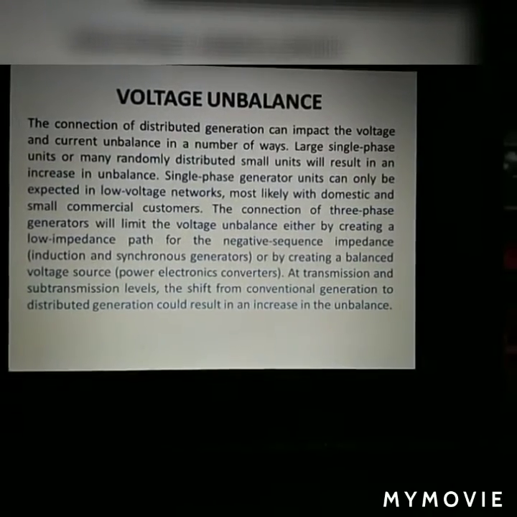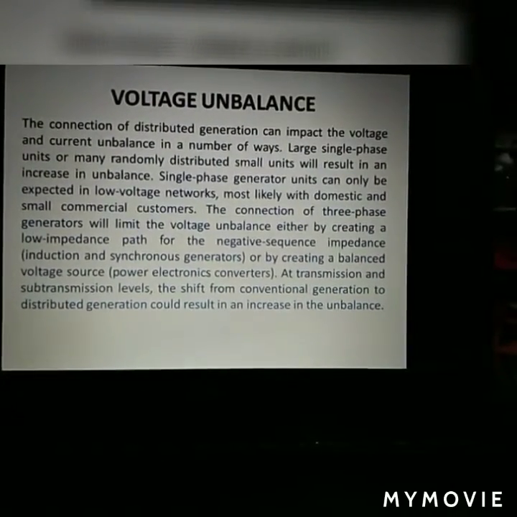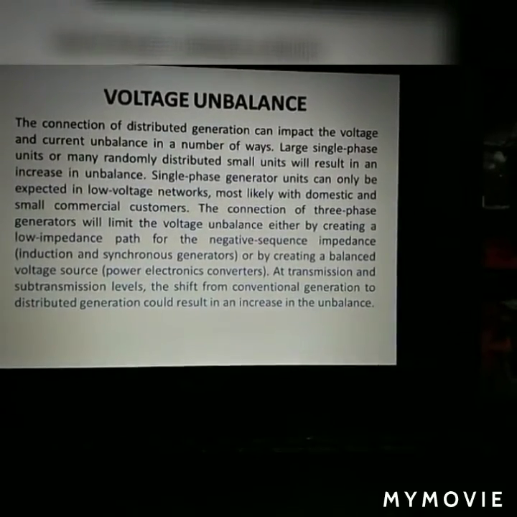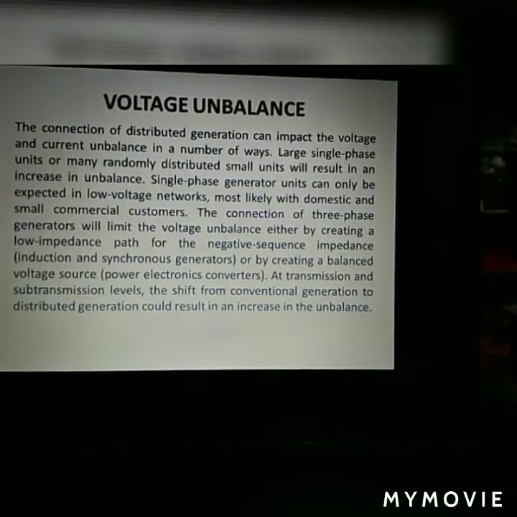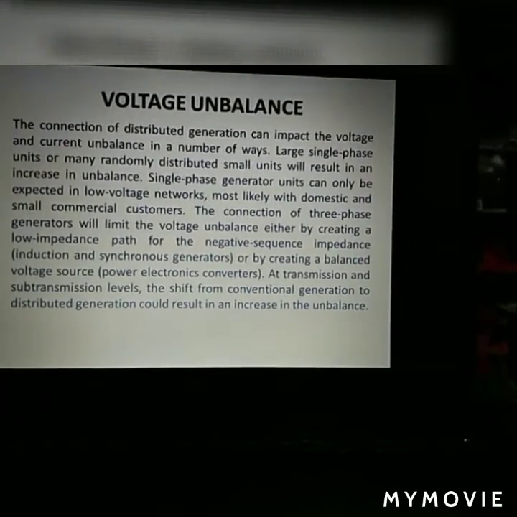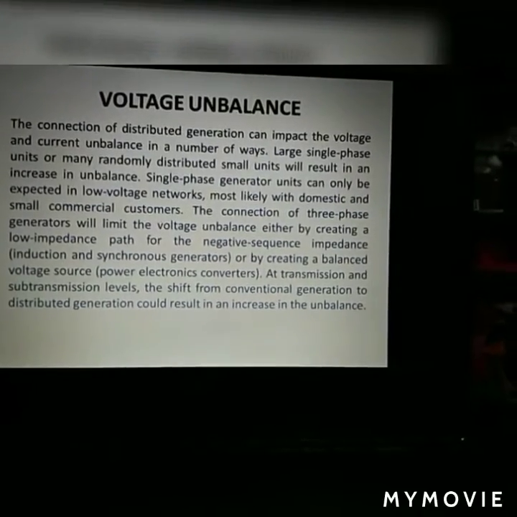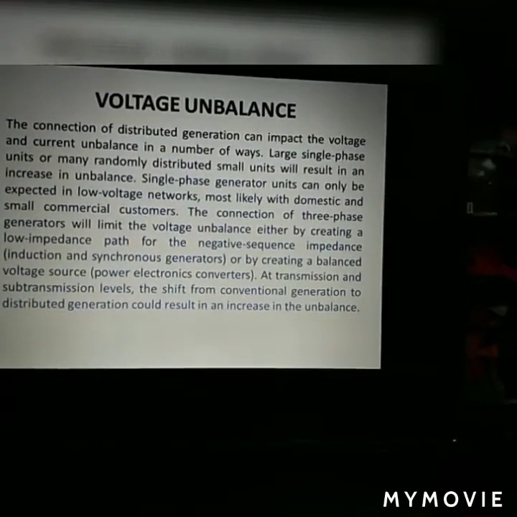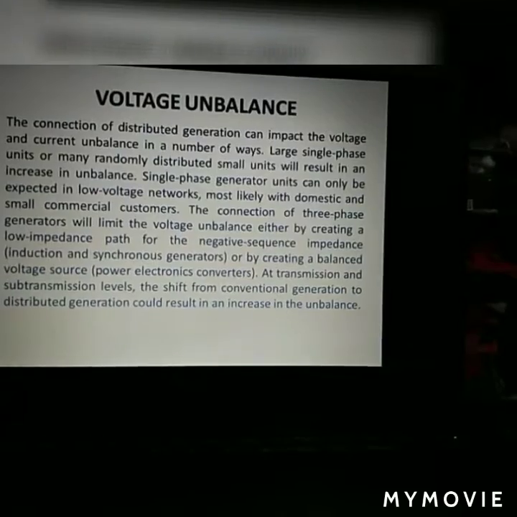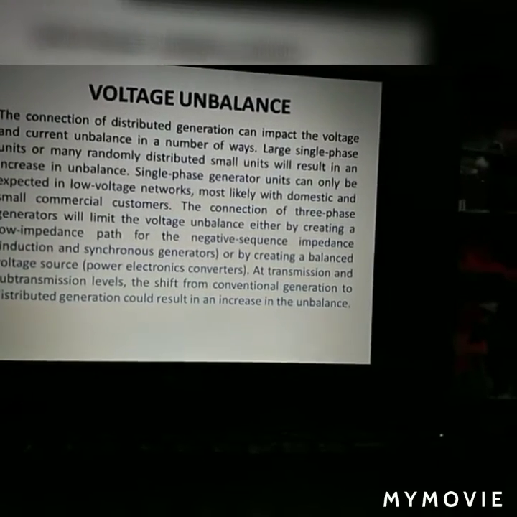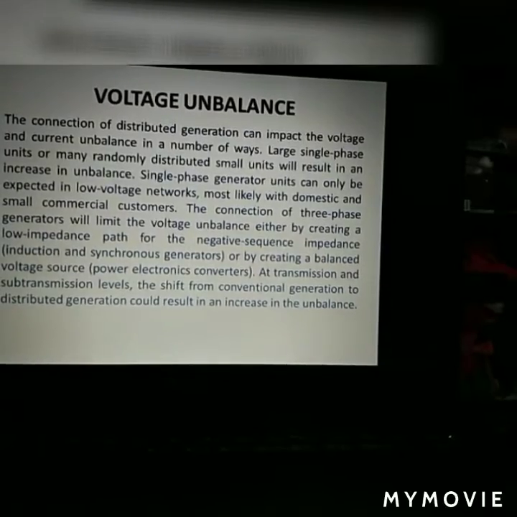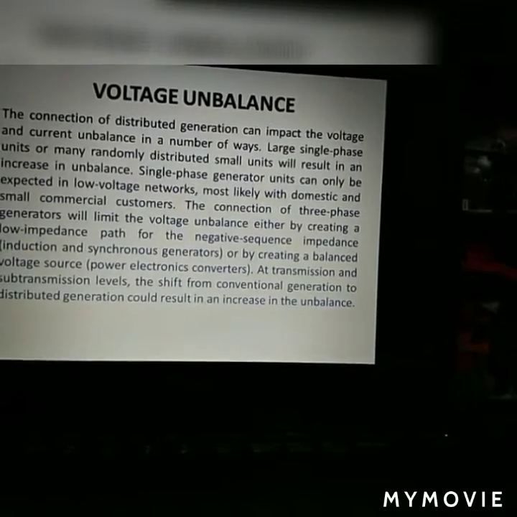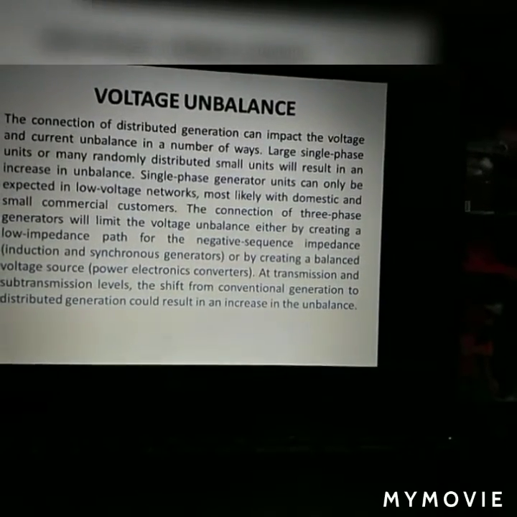The connection of distributed generation can impact the voltage and current unbalance in a number of ways. Large single phase units or many randomly distributed small units will usually result in an increase in unbalance. Single phase generator units can only be expected in low voltage networks, most likely with domestic and small commercial customers. The connection of three phase generators will limit the voltage unbalance either by creating a low impedance path, which is the negative sequence impedance, or by creating a balanced voltage source, that is by using power electronics converters.